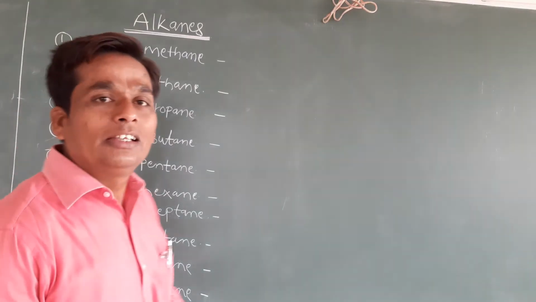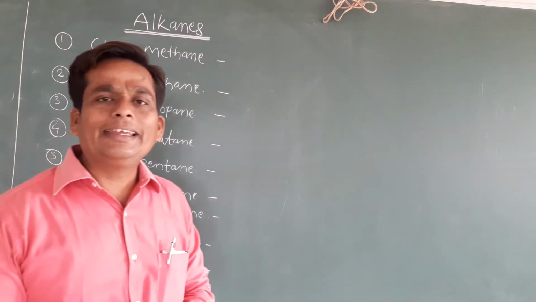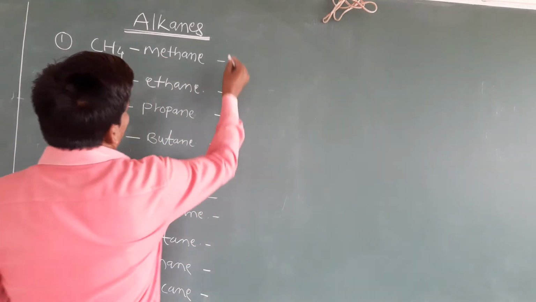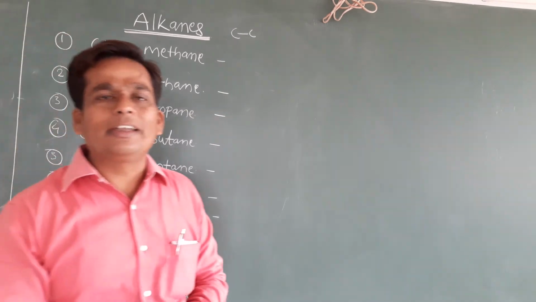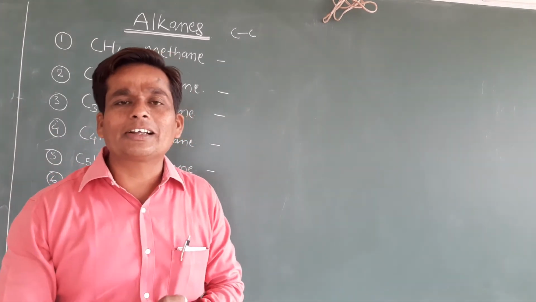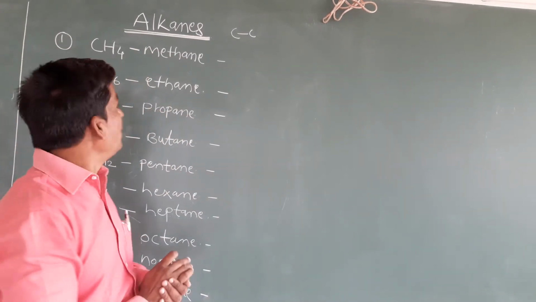Okay, students, let us see in detail some of the alkanes. Alkanes are the aliphatic saturated hydrocarbons which contain carbon-carbon single bonds. Already we studied this. See here, I have given some examples of alkanes.